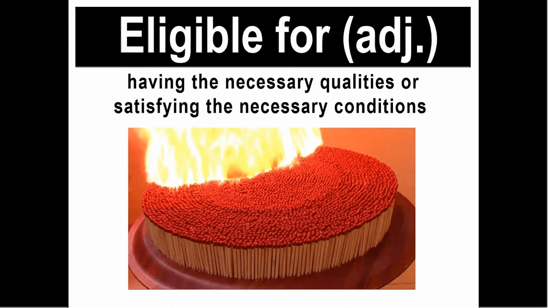Next word is eligible for. Again, eligible for, it means that you have the necessary qualities for doing something. For example, we can say only people over 18 are eligible to vote, or for voting.